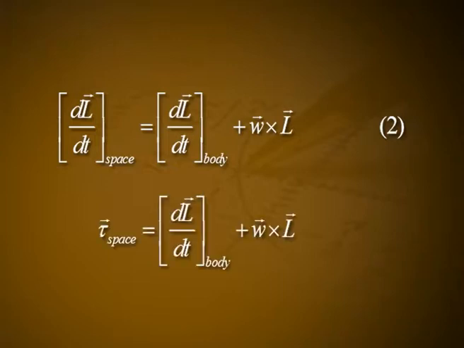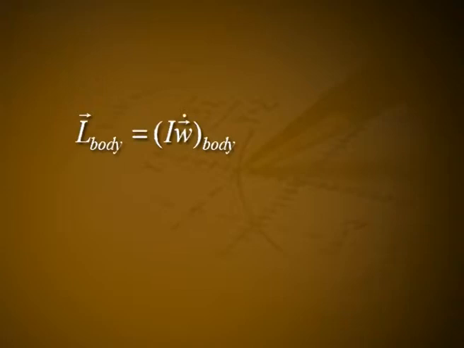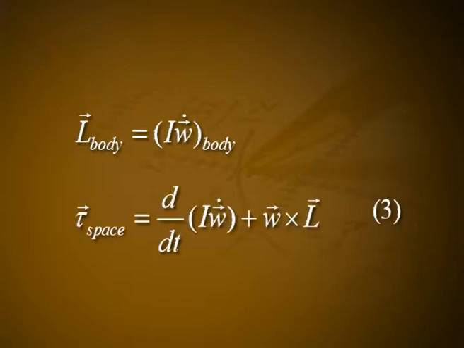Vector tau space is equal to d by dt of vector L at body plus vector W cross vector L. But vector L at body is equal to I into vector W dot at body. Vector tau space is equal to d by dt of I into vector W dot plus vector W cross vector L. Let it be equation number 3. Since vector W and vector W dot are measured in the rotating body system, the suffix body is dropped.